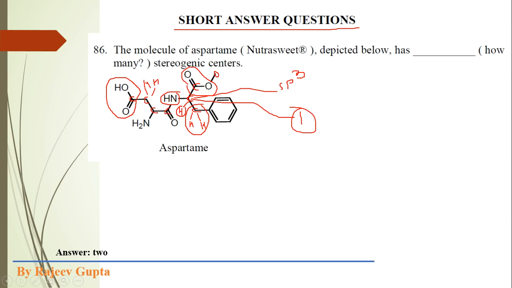Now see this carbon. This carbon is attached to an amino group, this carbonyl group, this methylene group, and one hydrogen is also present on this carbon. So this carbon is a chiral carbon. This is the second chiral carbon. Now all the molecule I have covered. So total two stereogenic centers are present in this molecule, and both these stereogenic centers are chiral centers.